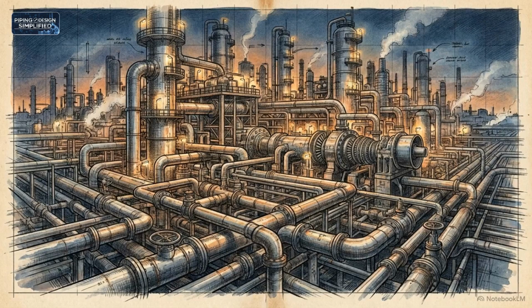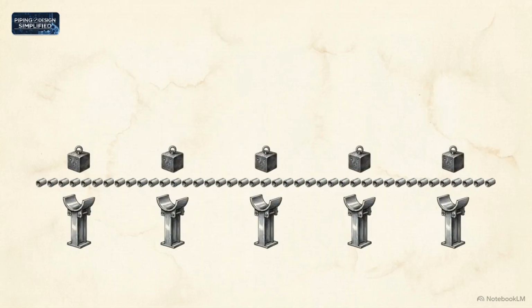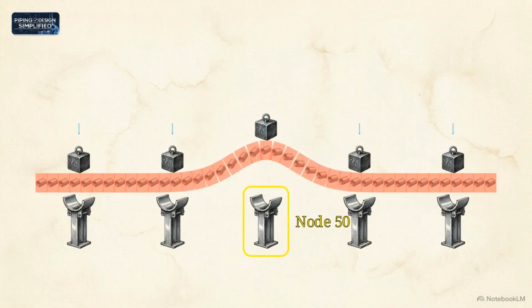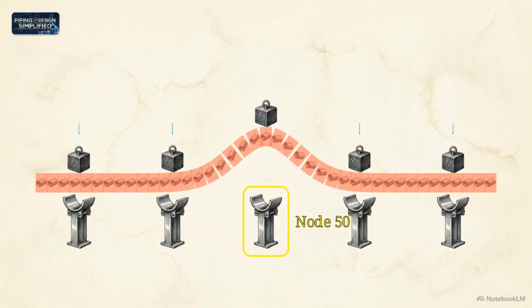In an operating plant, primary and secondary load cases do not exist in isolation. They interact dynamically. Consider a standard piping run resting on multiple single-acting vertical supports, designed to handle the primary dead weight of the steel and fluid. When the system heats up, thermal expansion forces the pipe to bow. The displacement causes the pipe to physically lift off the central vertical support.